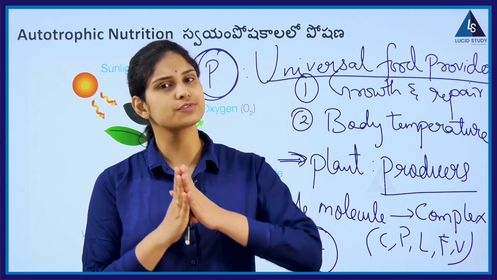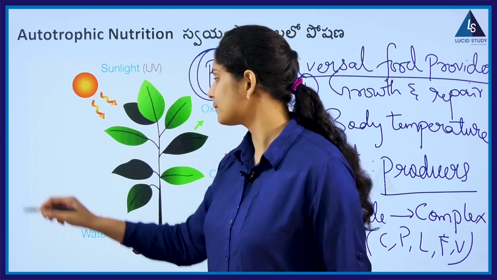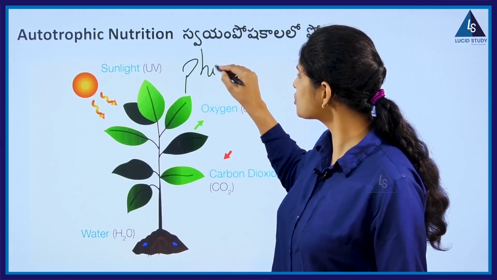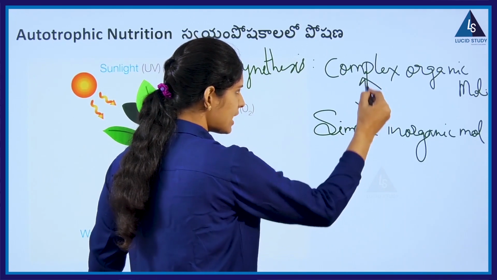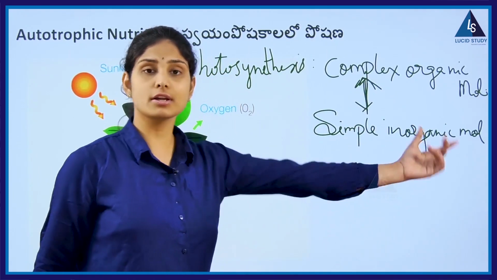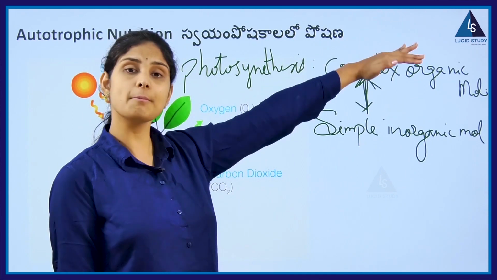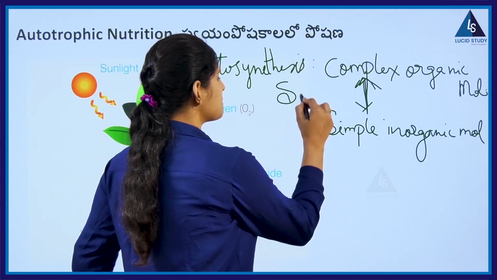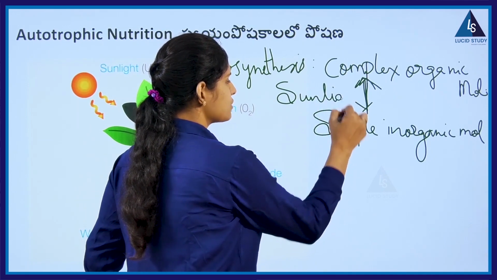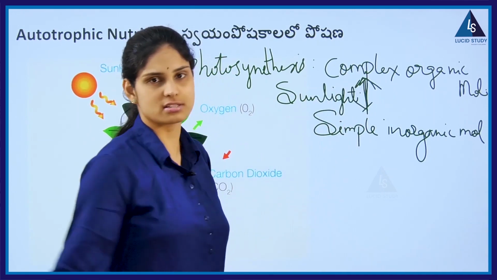And now what is this photosynthesis? Yes, so we have to put the arrow mark in the upward direction, because from simple inorganic molecules we are getting complex organic molecules. But one very important thing: in the presence of sunlight. We know every reaction has a catalyst, right?